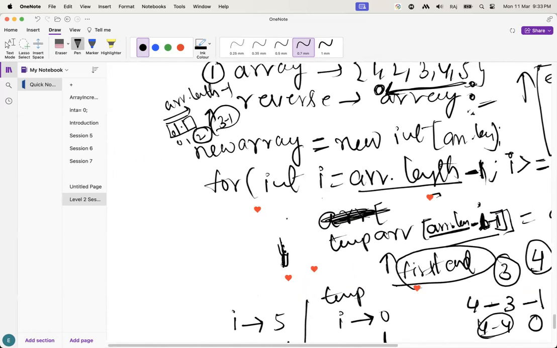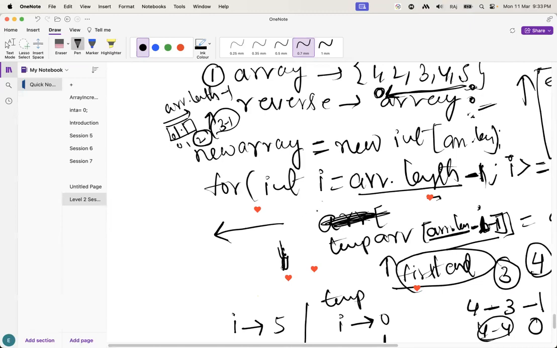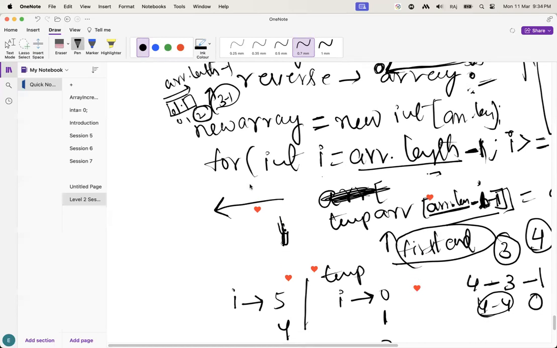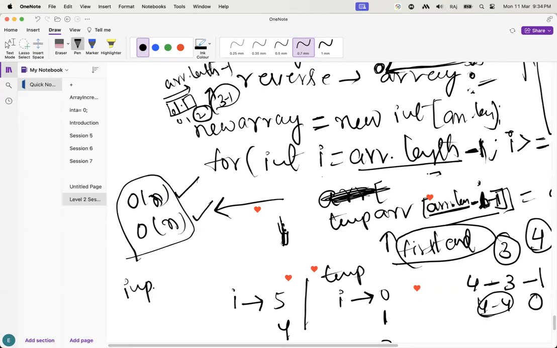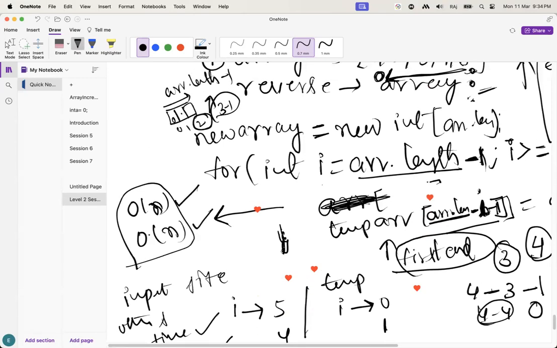Guys, what will be the time complexity and space complexity of this program? Please let me know. Yes, time complexity will be O of n, and space complexity is O of n. Why? When input size increases, other parameters also increase: time is increasing and extra space is also increasing. So that's why it is O of n, O of n.